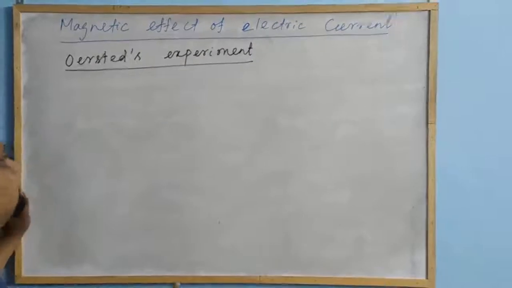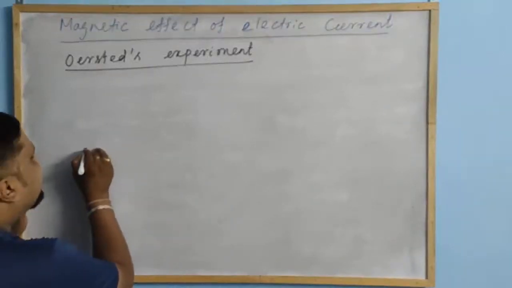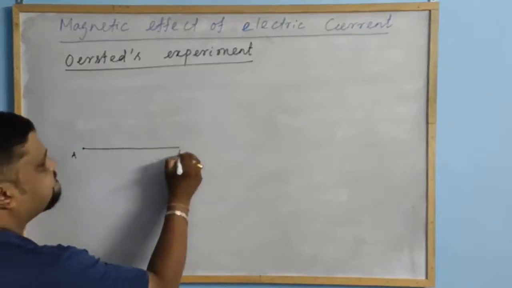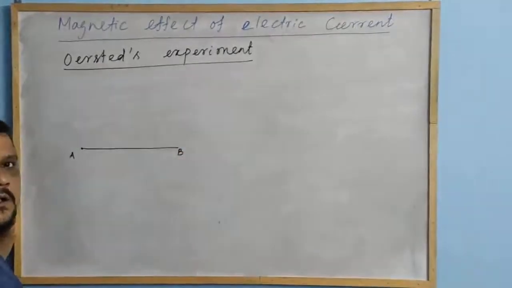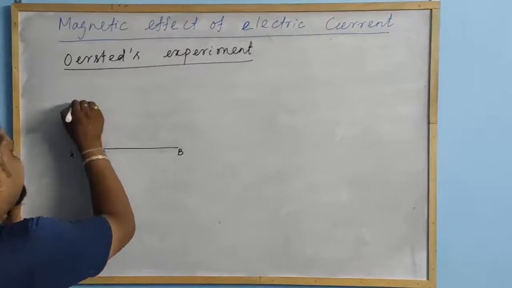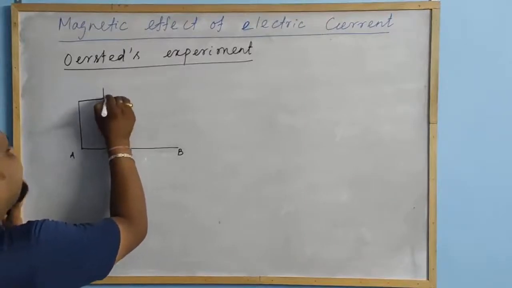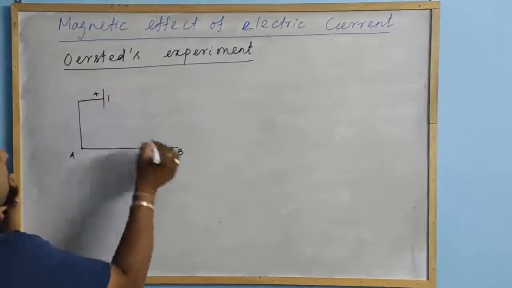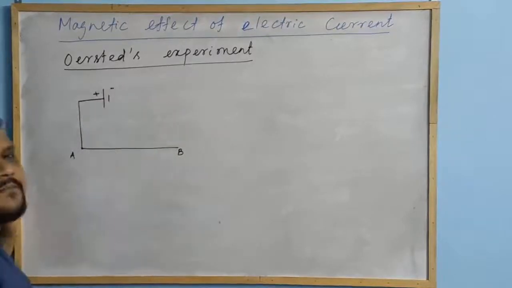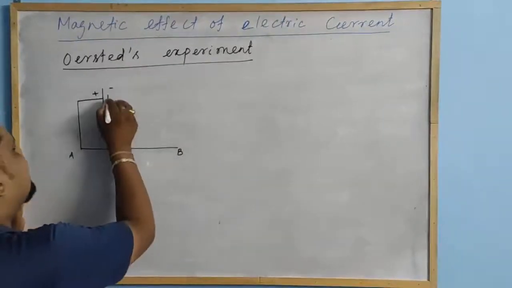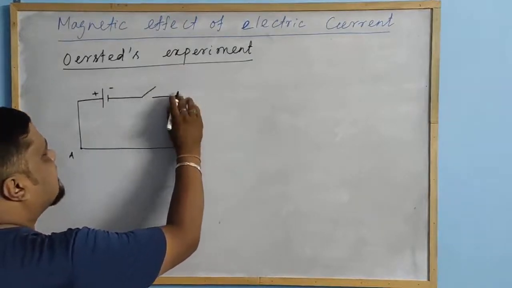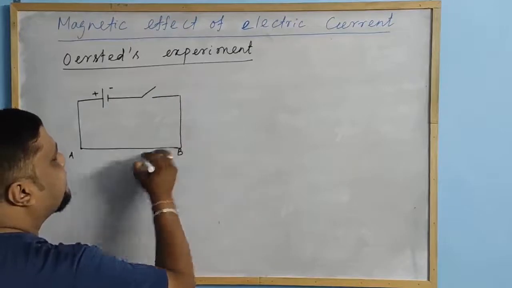What you observe is a conducting wire AB connected to a battery. The A end is connected to the positive and B to the negative. Then this is connected to a key.